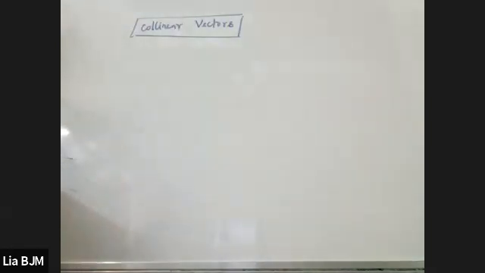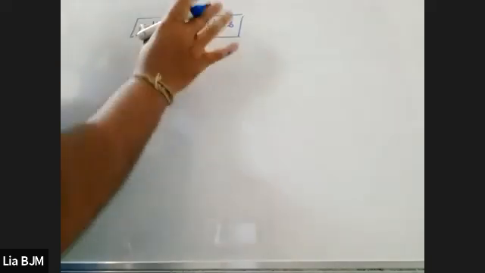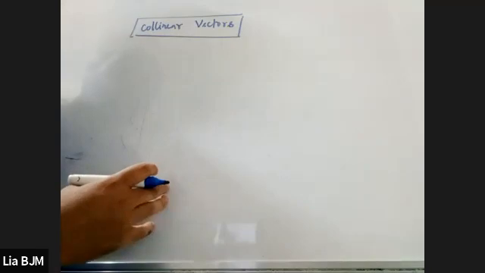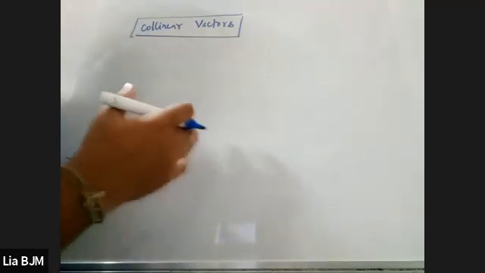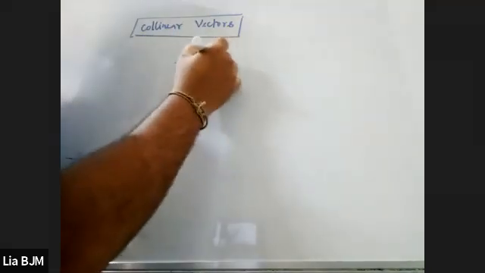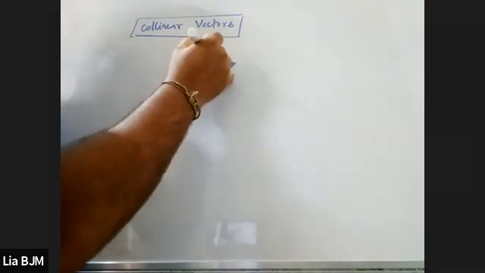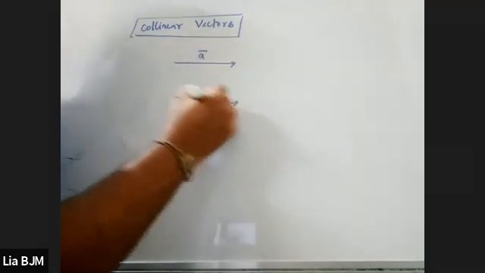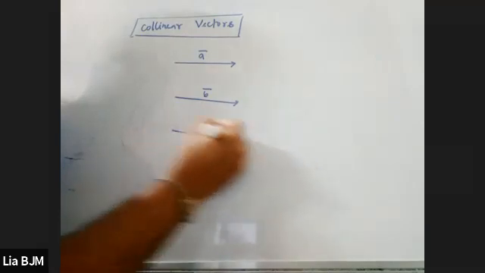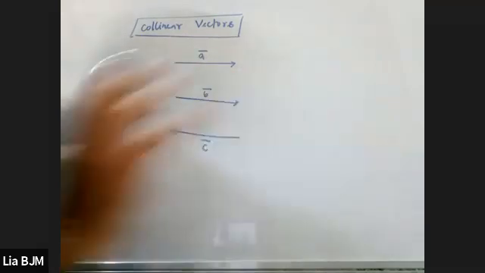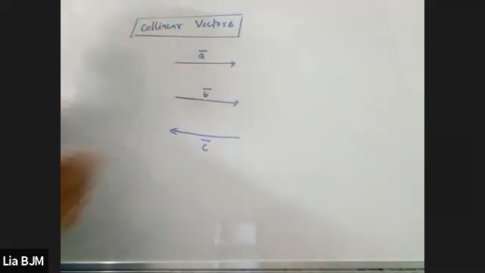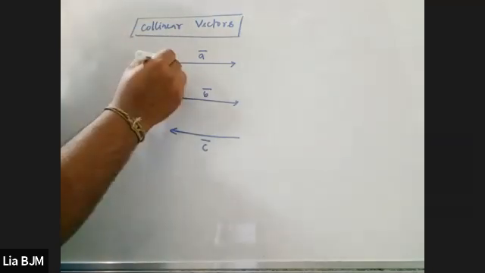Please clear your concepts, because the writing is not important. The important thing is the concepts. So when can we say that two vectors are collinear? Listen carefully. This is A vector, this is B vector, and let us assume this is C vector. Listen carefully. They are said to be collinear vectors if their supports are parallel.